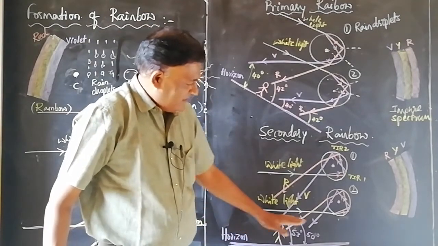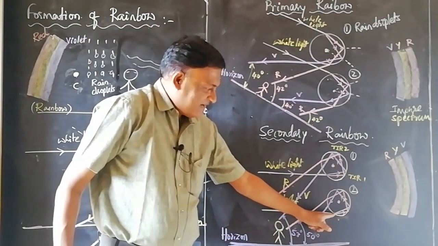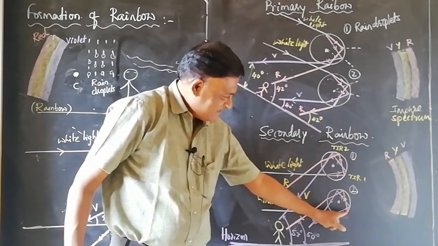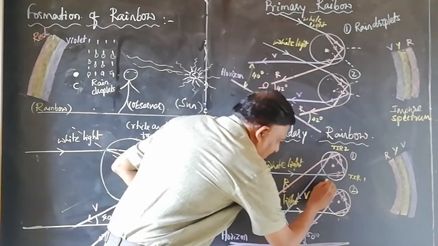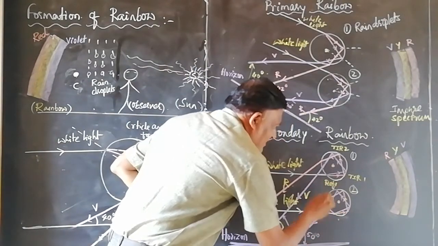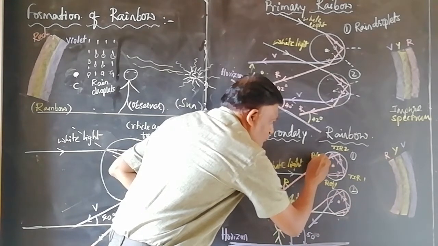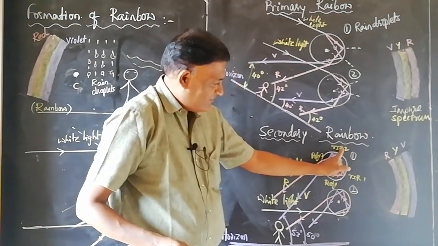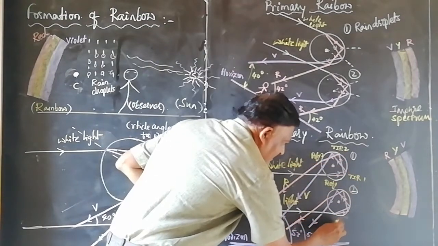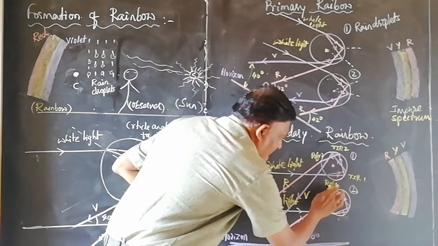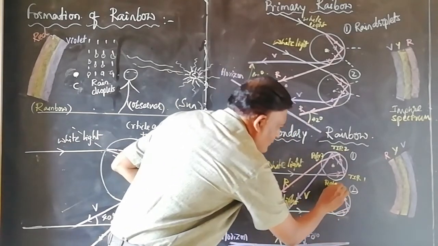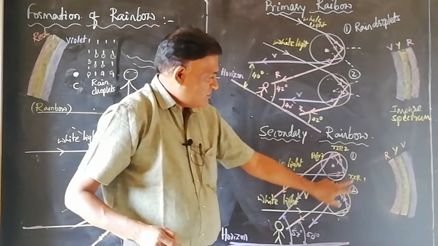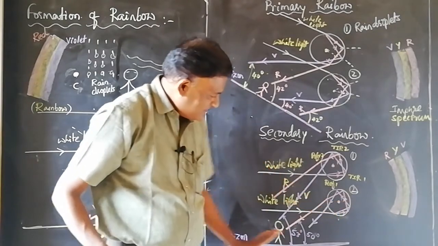The same way in the second droplet also, first refraction, that is white light breaks up into 7 constituent colors. Refraction 1, refraction 2, total internal reflection 1, total internal reflection 2, here refraction 1. Similarly here also two refractions, two total internal reflections take place.